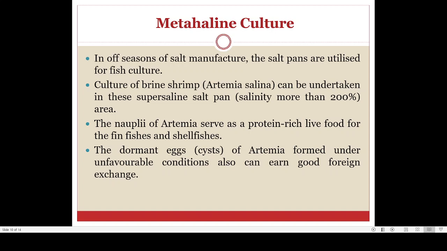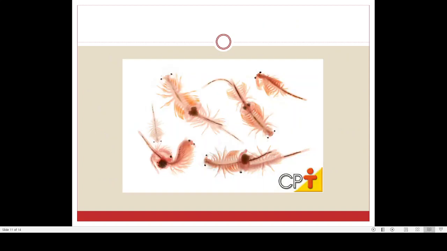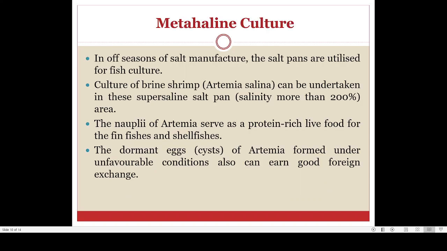But during the off season, mostly during the monsoon or rainy season, the production of salt may not be easy. So during that time, animals which are able to tolerate high salinity are used. One example is Artemia. This is a planktonic organism known as Artemia. We can grow this kind of organism, brine shrimp or Artemia salina, easily in the salt pans of the Gujarat area or other areas where salt is produced.